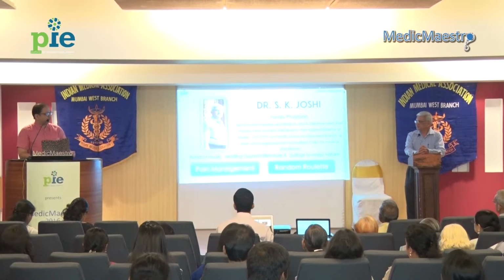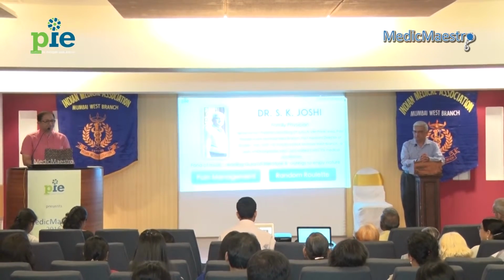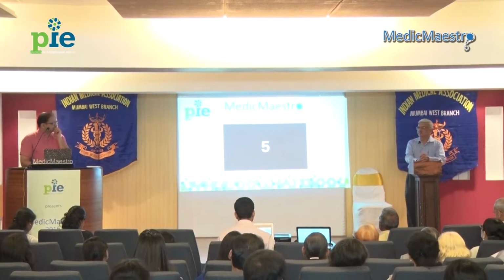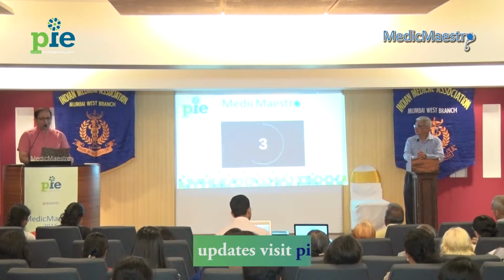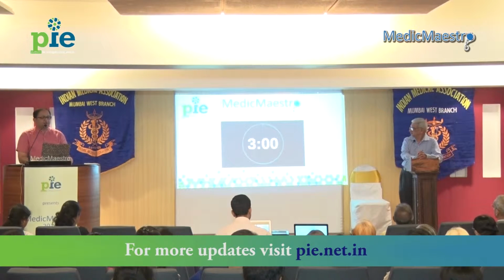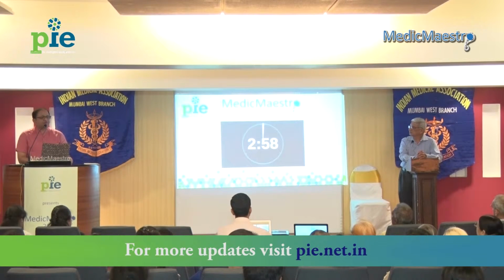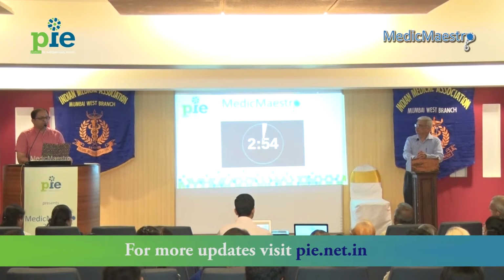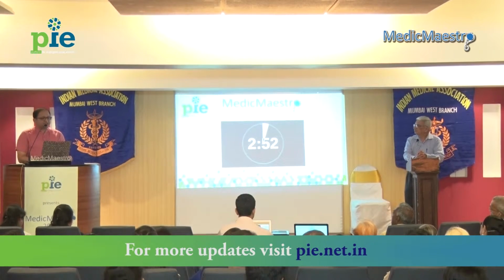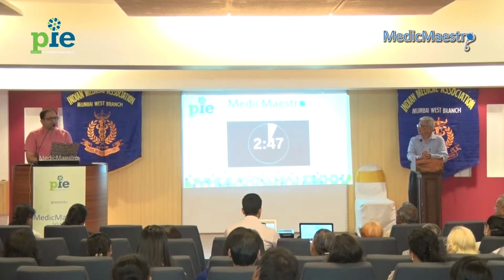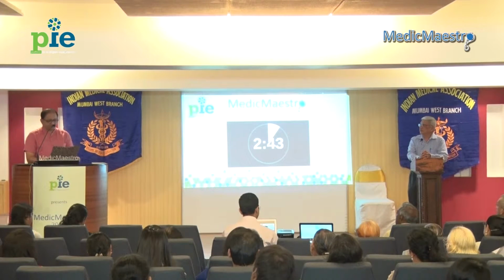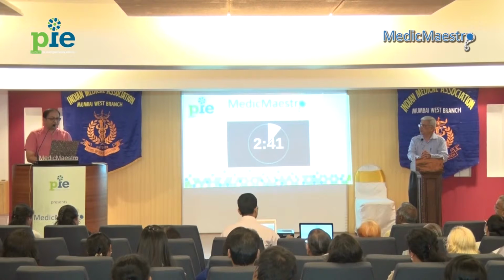Dr. Joshi, we'll start the countdown timer now. How many milligrams of diclofenac are present in 1 ampule of 3 cc Voveran? 75. Is correct. Amongst NSAIDs, selective COX-2 inhibitors cause less gastropathy. Name the COX-2 inhibitor that is available in the strengths of 60, 90 and 120 milligrams. Itori. Itoricoxib is, I'll give it to you.